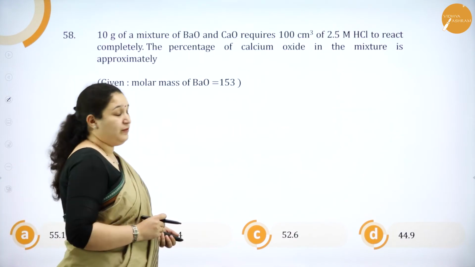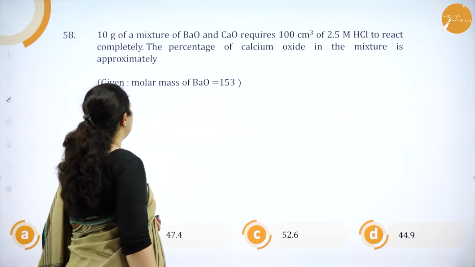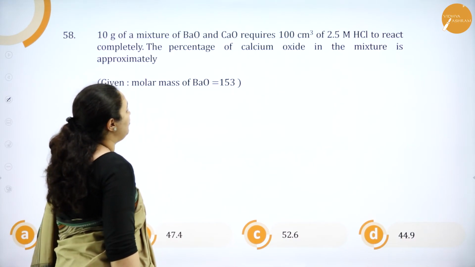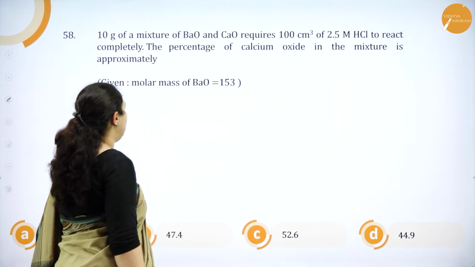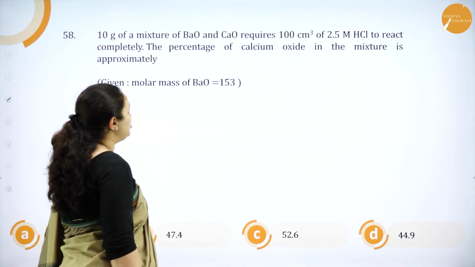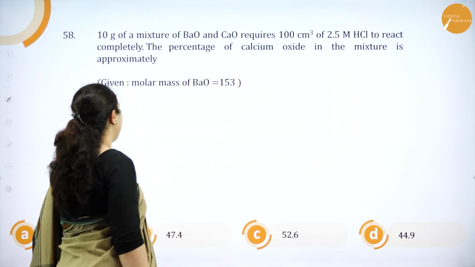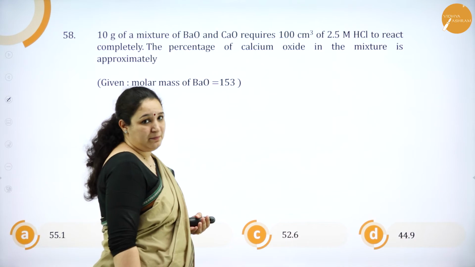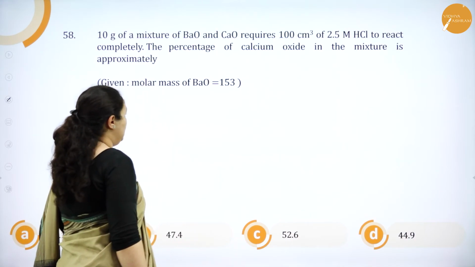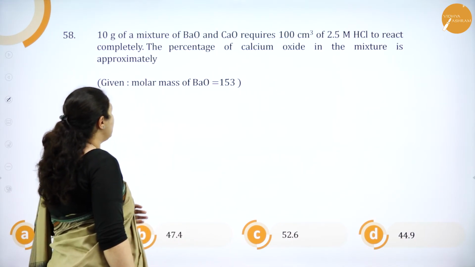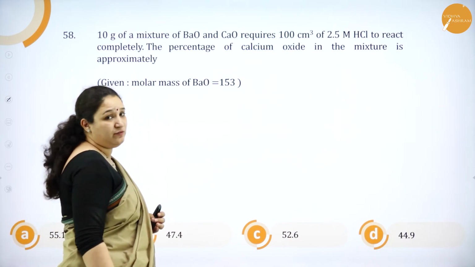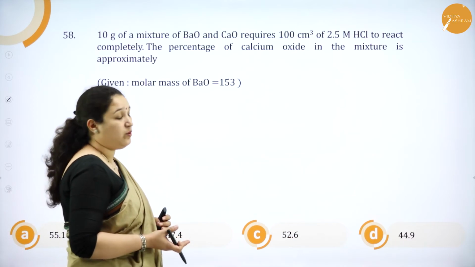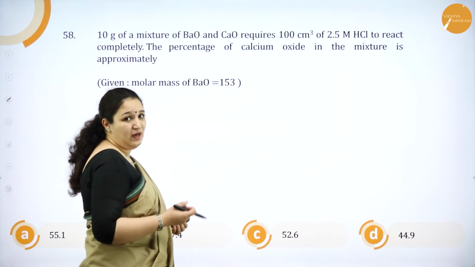Okay. So, 58th question. 10 grams of a mixture of BaO and CaO requires 100 cm³ of 2.5 molar HCl to react completely. The percentage of calcium oxide in the mixture is approximately. You are supposed to find out the percentage of calcium oxide in the mixture. Of course, this question is actually not from your syllabus and it is given grace marks, but how exactly we are going to solve this, I shall just give you an idea.